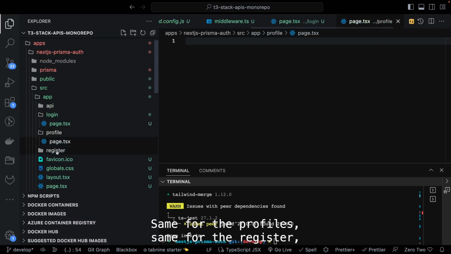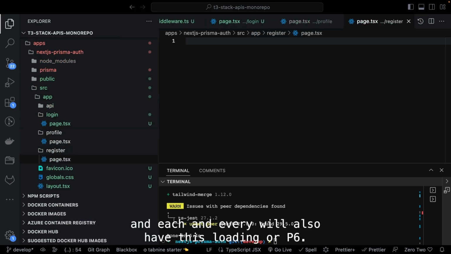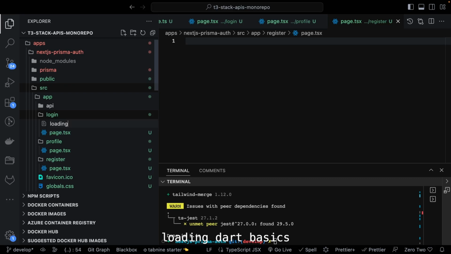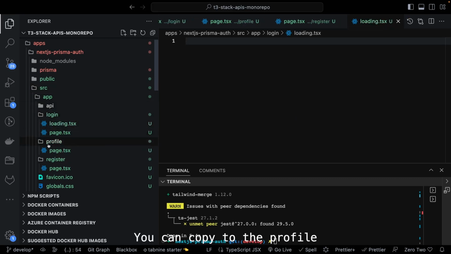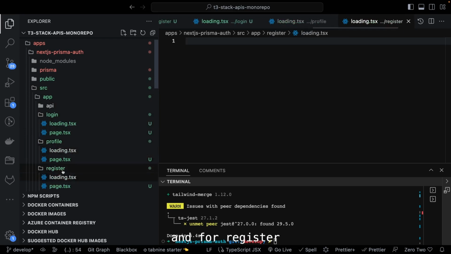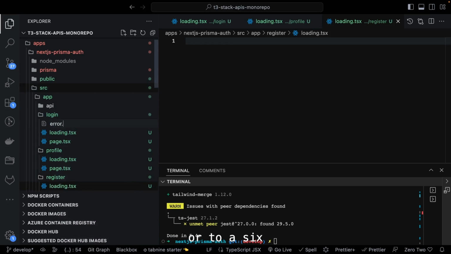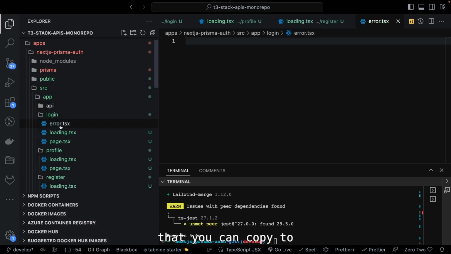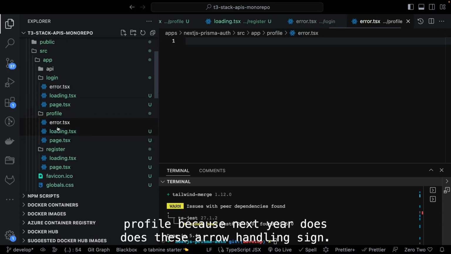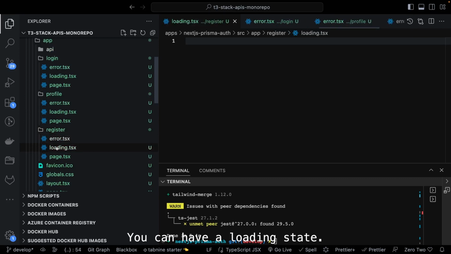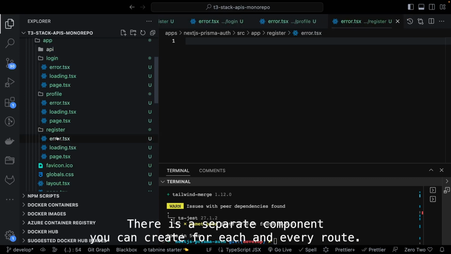Same for the profile, same for the register, and each and every route will also have this loading.tsx. You can create loading.tsx, and the same you can copy to profile and register. And then you can also create error.tsx that you can copy to profile, because Next.js does this error handling, and you can have a loading state. There is a separate component you can create for each and every route.